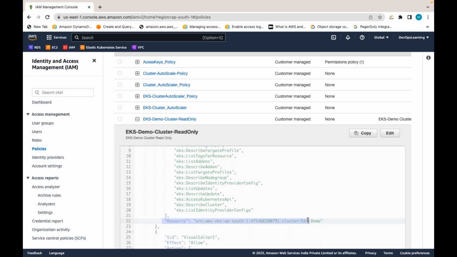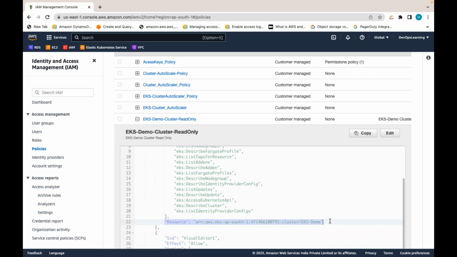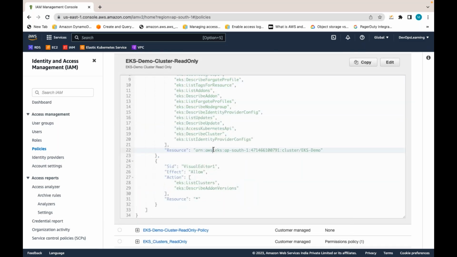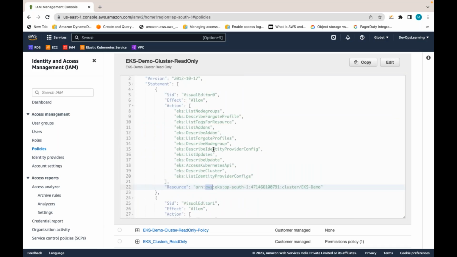There is something called ARN in AWS, I already told you. Since I am using that resource ARN here, these permissions are only for this resource. Even though there are a lot of other EKS clusters, will whoever attached this policy get these permissions on other resources? No, because you are using an ARN here, and only for this resource are you granting these permissions.